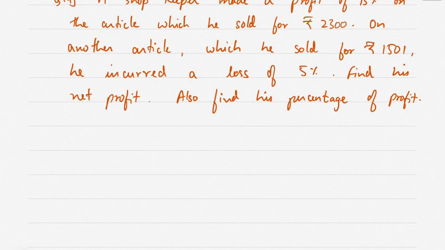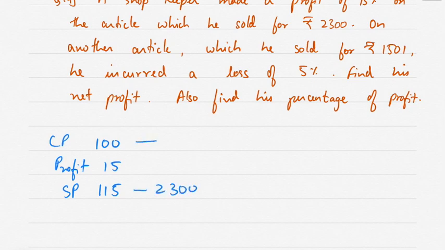Now the shopkeeper, on the first article, made a profit of 15%. That means if the cost price is 100, profit will be 15, so selling price becomes 115. If selling price is 2300, how much will be the cost price and how much will be the profit? So 2300 divided by 115 multiplied by 100, you will get 2000, and profit will be 300.